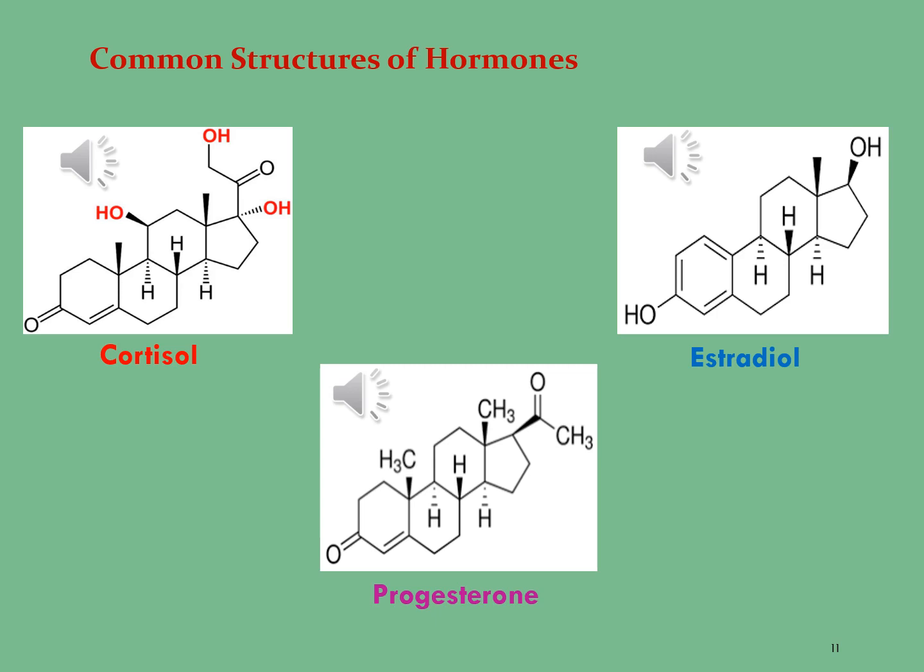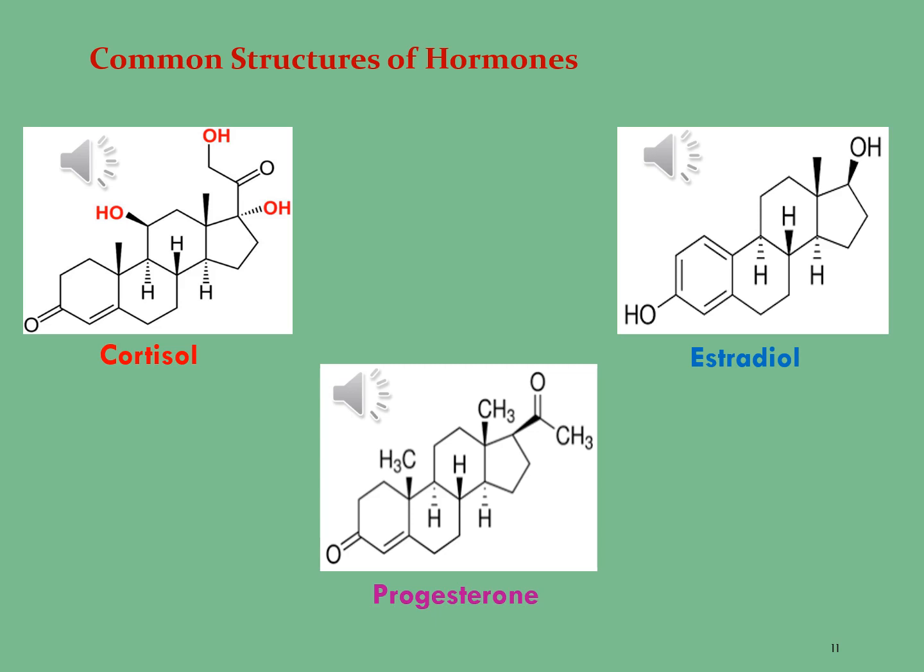The next molecule is progesterone. When we see the structure of this molecule, we observe the presence of a carbonyl group at carbon 3 position and an acetyl group at carbon 17 position, as well as a double bond at carbon 4 position.